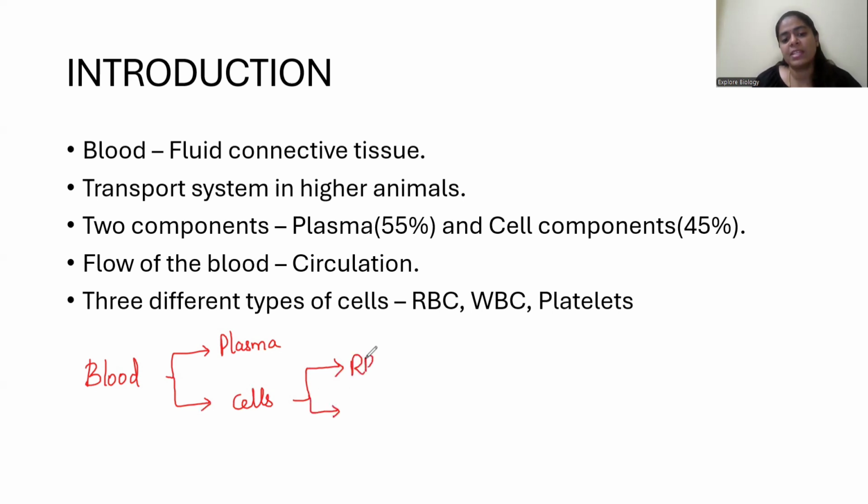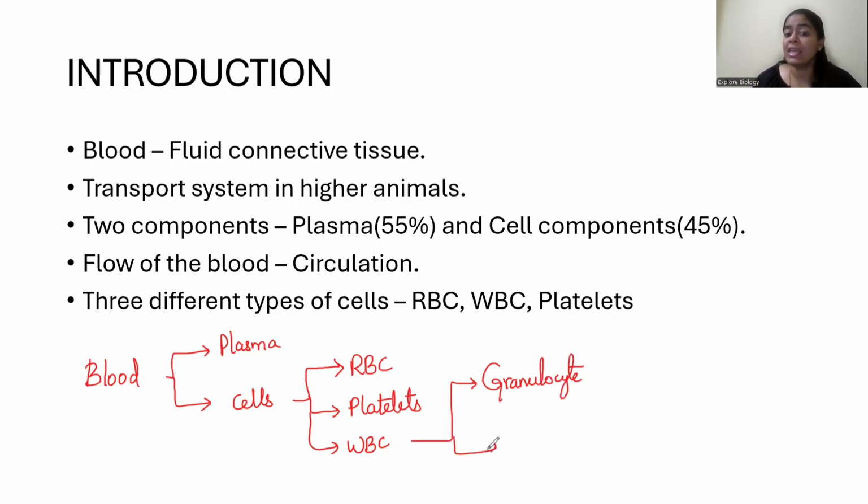We have RBC, we have platelets, we have WBC, right? In WBC, again, we have categories, granulocyte and agranulocyte, right? Granulocytes contain neutrophils, eosinophils, basophils. Agranulocytes contain lymphocytes and monocytes, right? So this was about the blood.